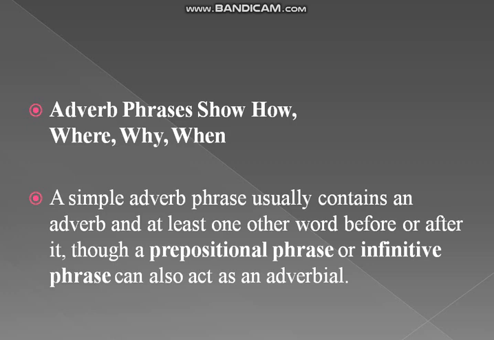A simple adverb phrase usually contains an adverb and at least one other word before or after it. Same as we have discussed with noun as well, that it has post modifiers and pre modifiers. So here an adverb also consists of some words before or after it. A prepositional phrase can also act as an adverb, and an infinitive phrase can also act as an adverb. You know a prepositional phrase starts with a preposition. An infinitive phrase consists of to plus the first form of verb.